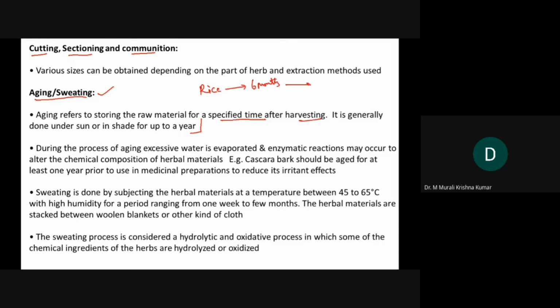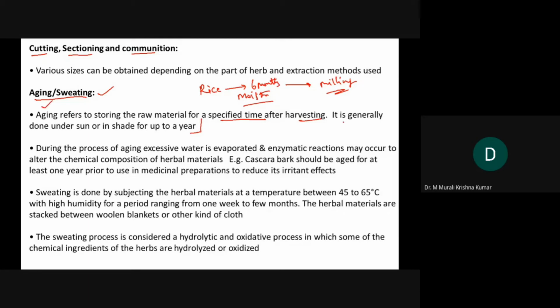Then that will go to milling. So during this process, what will happen? The moisture content will change and the seed will become hardened so that it will be suitable for consumption. That is what we call aging.